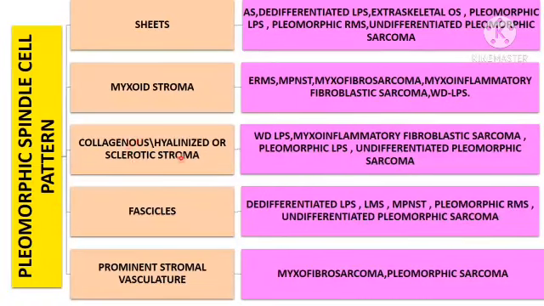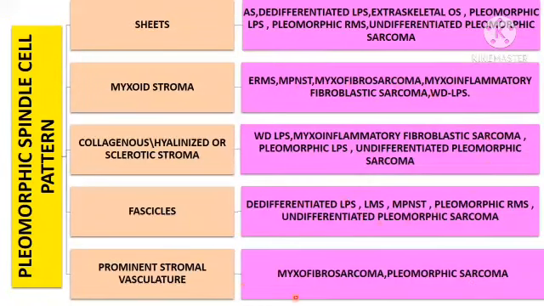spindle cell type, malignant peripheral nerve sheath tumor, myxofibrosarcoma, myxoinflammatory fibroblastic sarcoma, well-differentiated liposarcoma. If pleomorphic spindle cells are seen in collagenous or hyalinized or sclerotic stroma, then we have to think of well-differentiated liposarcoma, myxoinflammatory fibroblastic sarcoma, pleomorphic liposarcoma, undifferentiated pleomorphic sarcoma. If pleomorphic spindle cells are arranged in fascicles, then you have to think of dedifferentiated liposarcoma, leiomyosarcoma, malignant peripheral nerve sheath tumor, pleomorphic rhabdomyosarcoma, undifferentiated pleomorphic sarcoma. Pleomorphic spindle cells with prominent stromal vasculature are seen in myxofibrosarcoma and pleomorphic sarcoma.